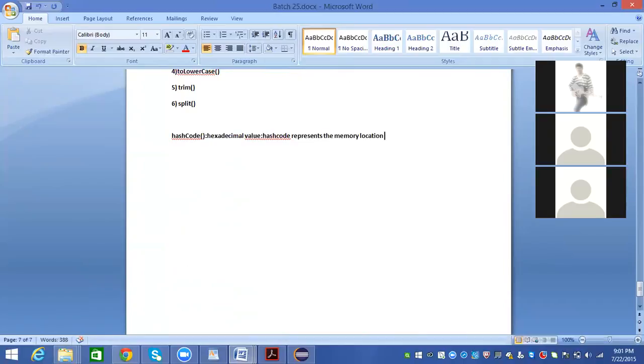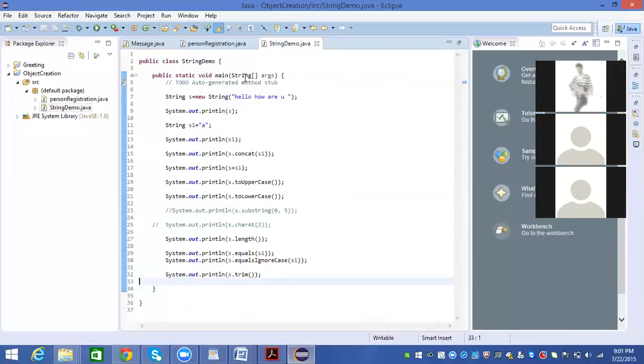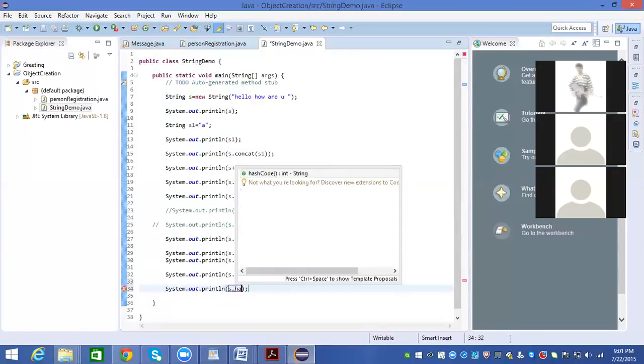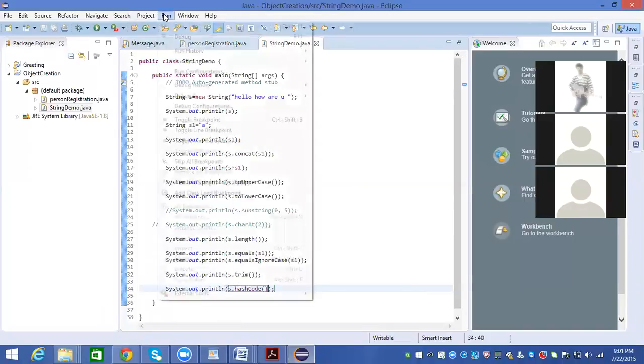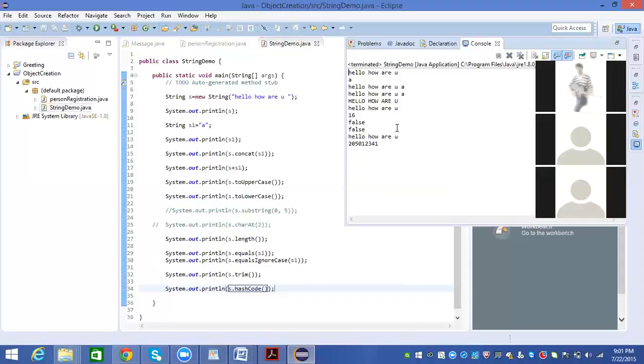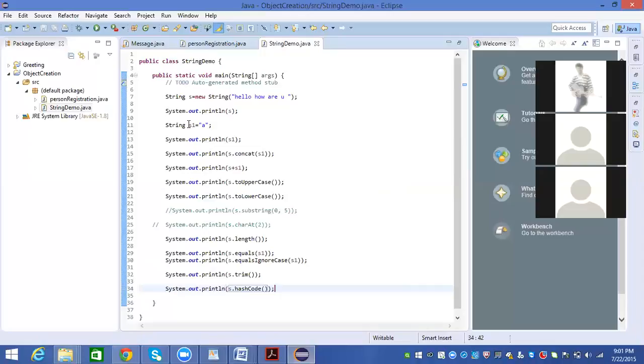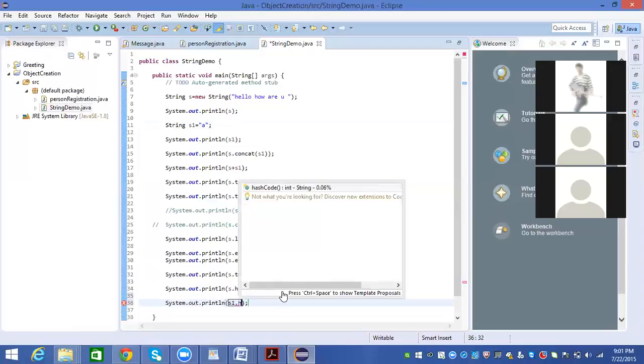It is a hexadecimal value. What she said is right. For every class there will be an object, and there will be a hash code. For example, I want to print the hash code of this S. S is an object, am I right? S dot hashCode. When I save and run this program, at the end you can see some value. Now I take S1, sysout S1 dot hashCode.